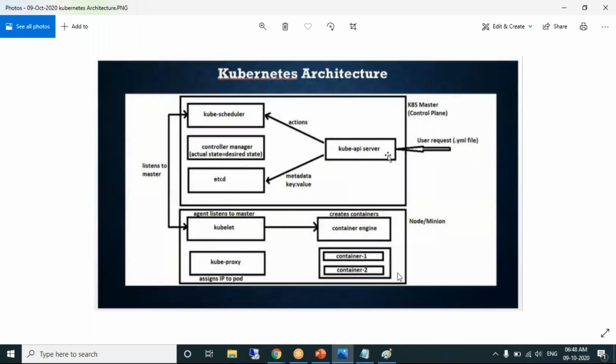Okay, so how many pods will one node contain? One node can contain one pod, 100 pods, or 1,000 pods, depending upon the size of the node. A node is nothing but a machine, for example an EC2 machine with 8 GB RAM and 120 GB storage. You can visualize it as a machine. Yes, multiple pods can exist in one node.